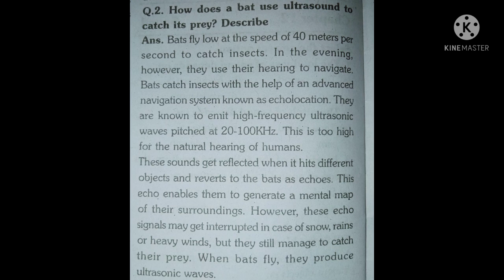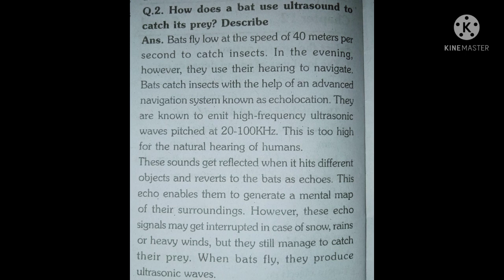They emit high frequency ultrasonic waves pitched at 20 to 100 kHz. This is too high for the natural hearing of humans. This sound gets reflected when it hits an object and returns to the bats as echoes. This echo enables them to generate a mental map of their surroundings.